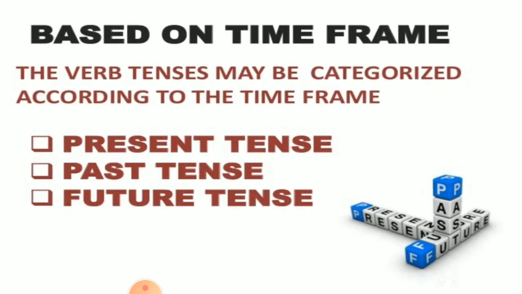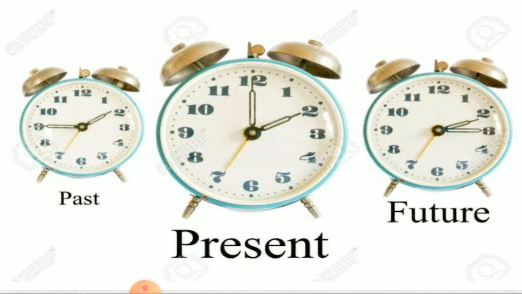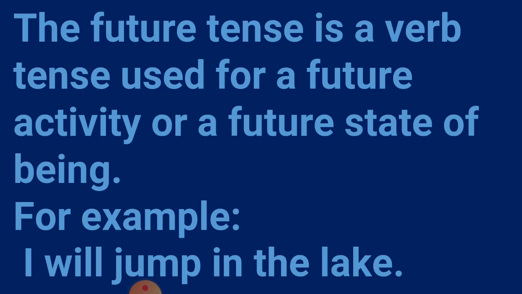Based on the time frame, the verb tenses may be categorized as present tense, past tense and future tense. Children, in the previous video you have studied the past tense. Now in this video we will study the future tense. So let's see what is future tense.